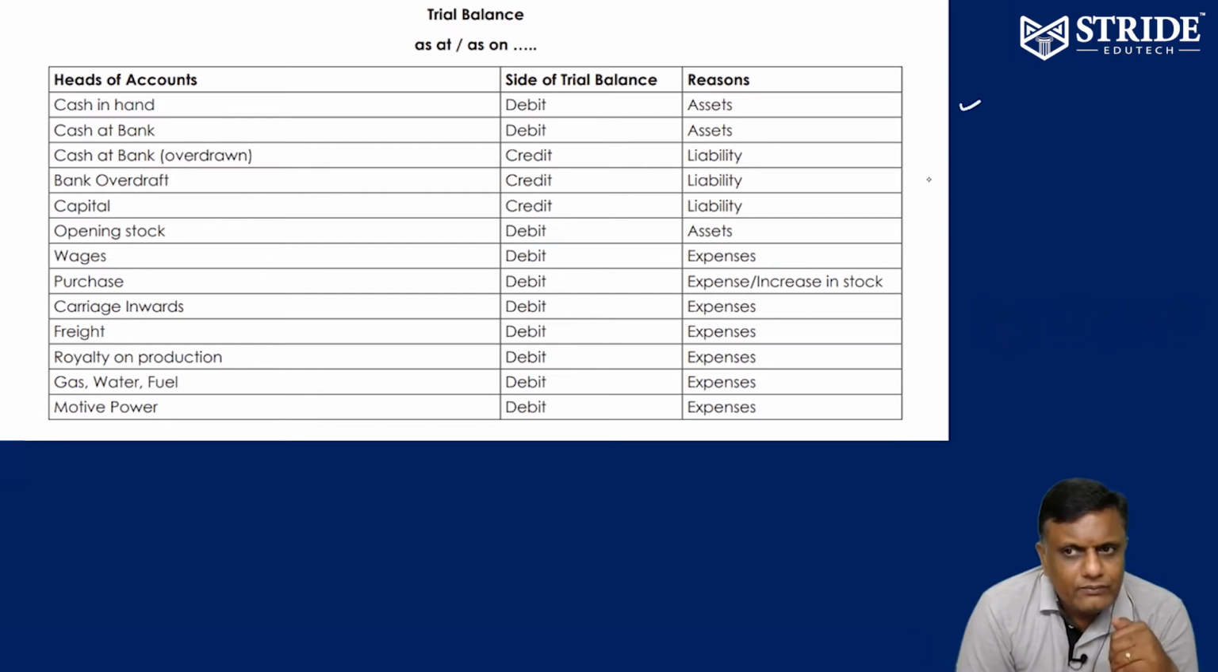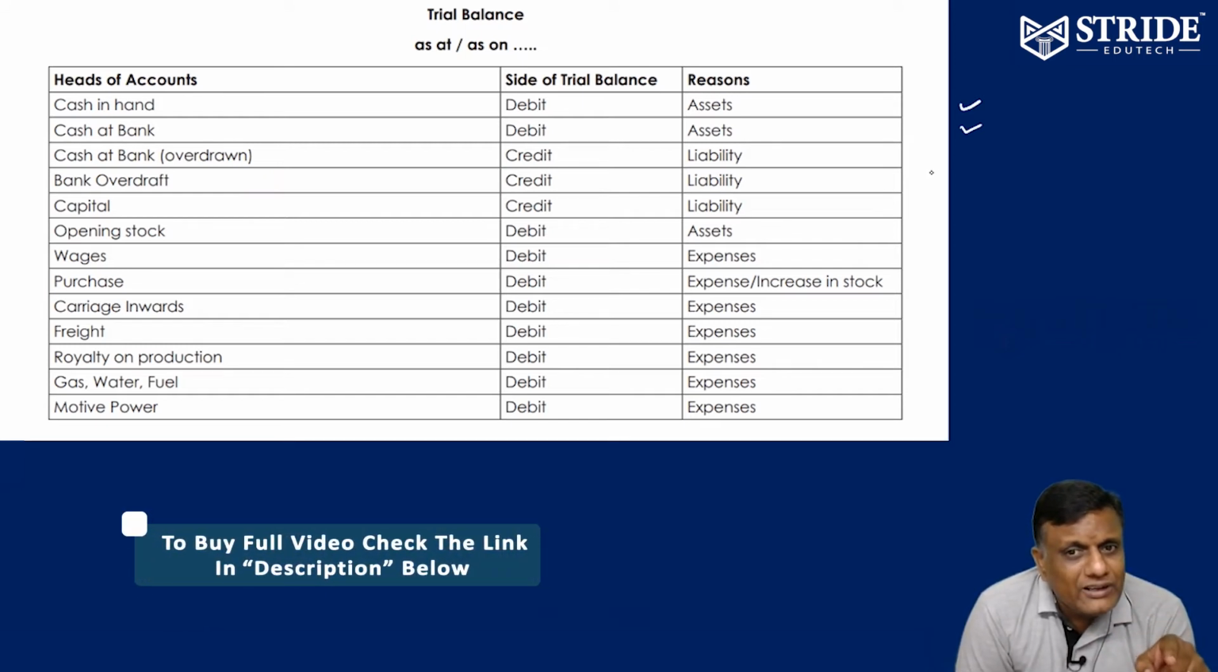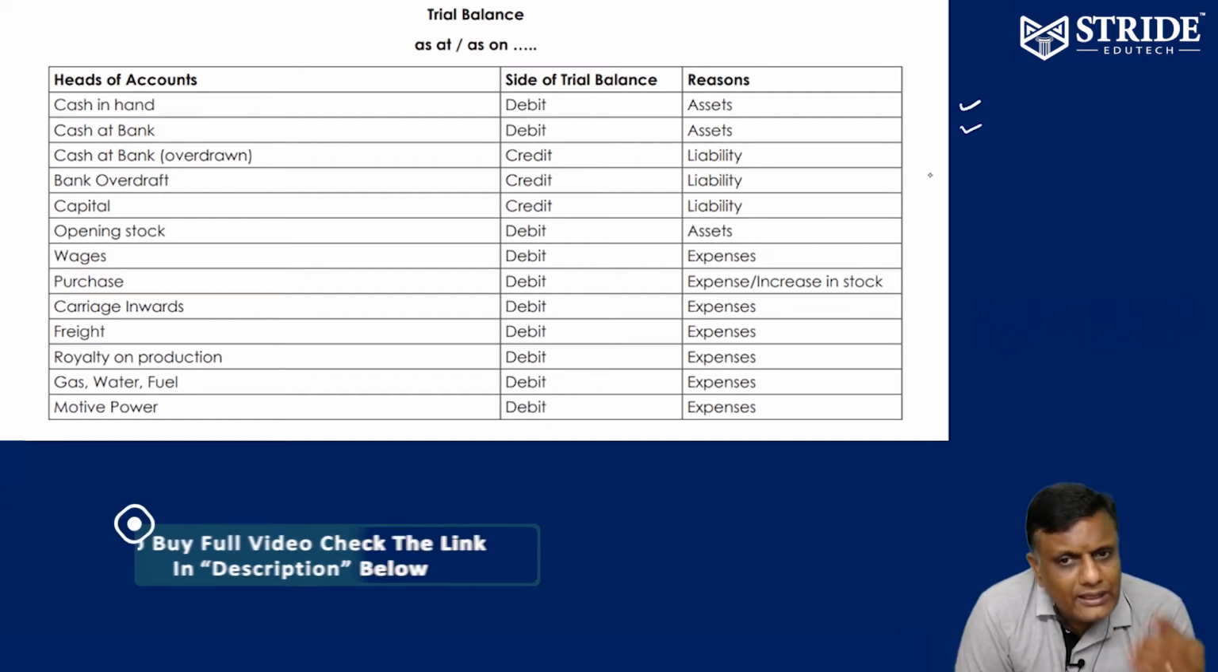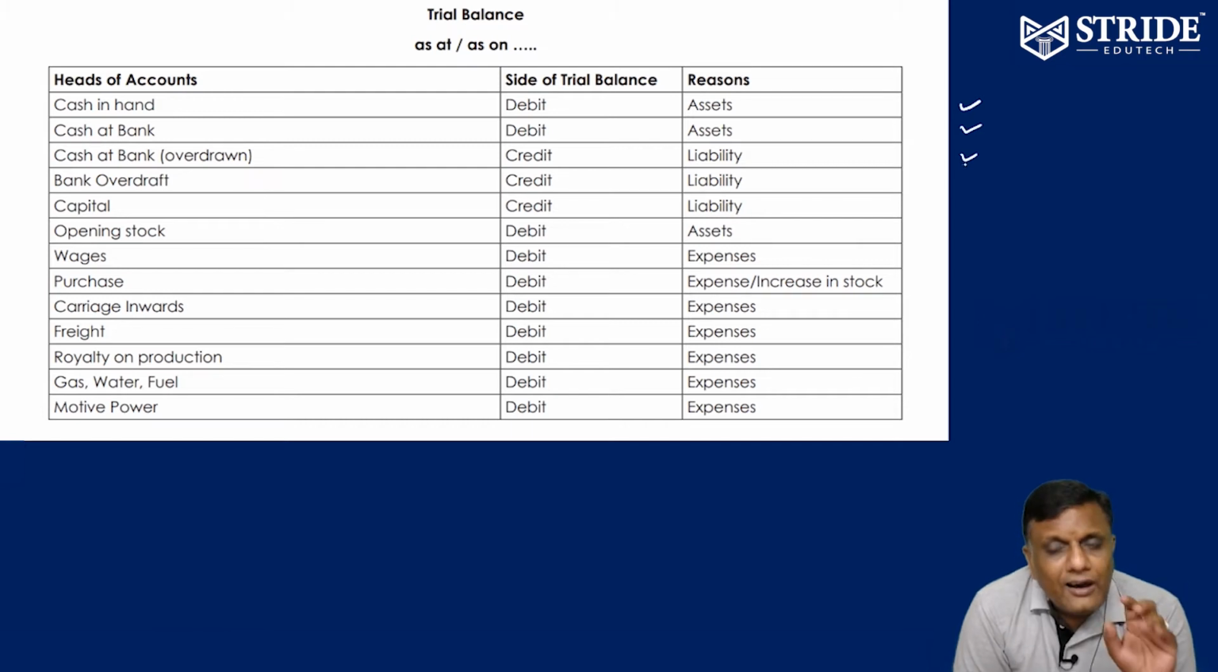We have cash at bank, debit balance, therefore it is an asset. Cash at bank overdraft, OD. Overdraft means liability. It's not in our favor, it's a liability. Therefore, all liabilities are credit balances, all assets are debit balances.